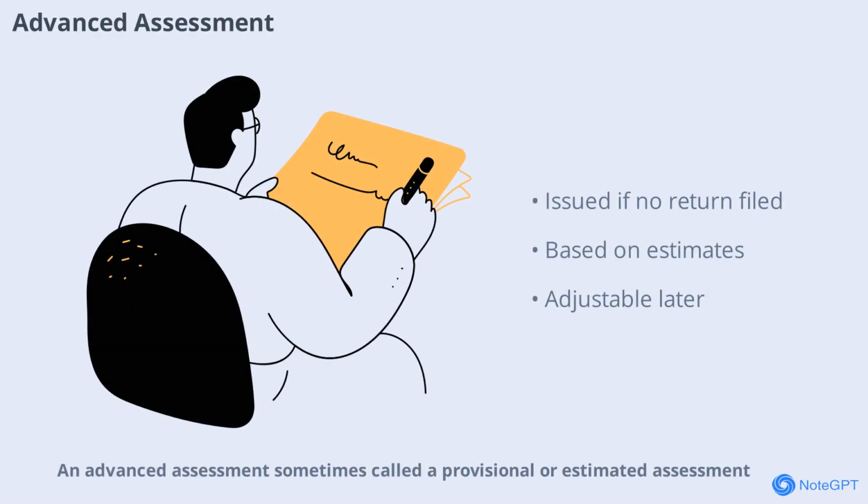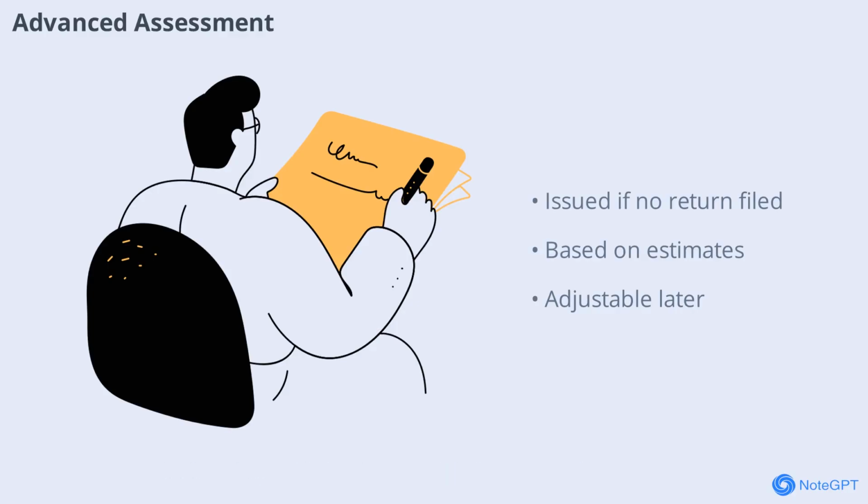Advanced assessment, sometimes called a provisional or estimated assessment, is issued when a taxpayer hasn't submitted a tax return or failed to declare income on time. It's based on estimated income rather than actual figures. The main purpose is to prevent delays in tax collection and encourage timely filing.